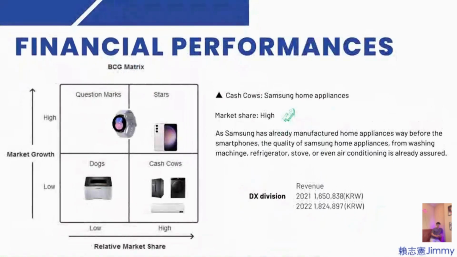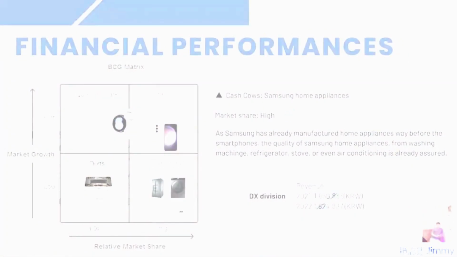The last one, cash cow, is home appliances, from washing machine, refrigerator, stove, or even air conditioner. It's already mature. According to financial reports, home appliances belong to the DX division. This line of products made a lot of money for Samsung Electronics, but the industry growth has started to slow down. So we think the cash cow is Samsung's home appliances.